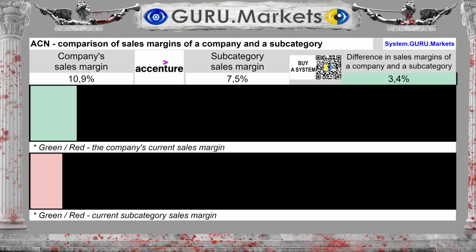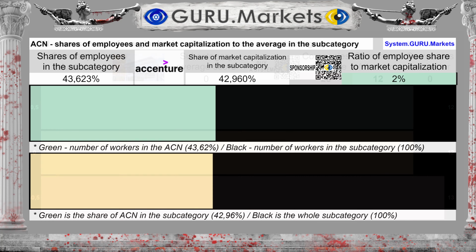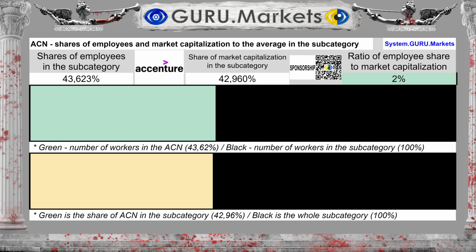The difference between the subcategory average and the company's performance is 3.4%. Assessment of sales profitability in comparison with the indicators of companies in the subcategory: good, 0.5 points.